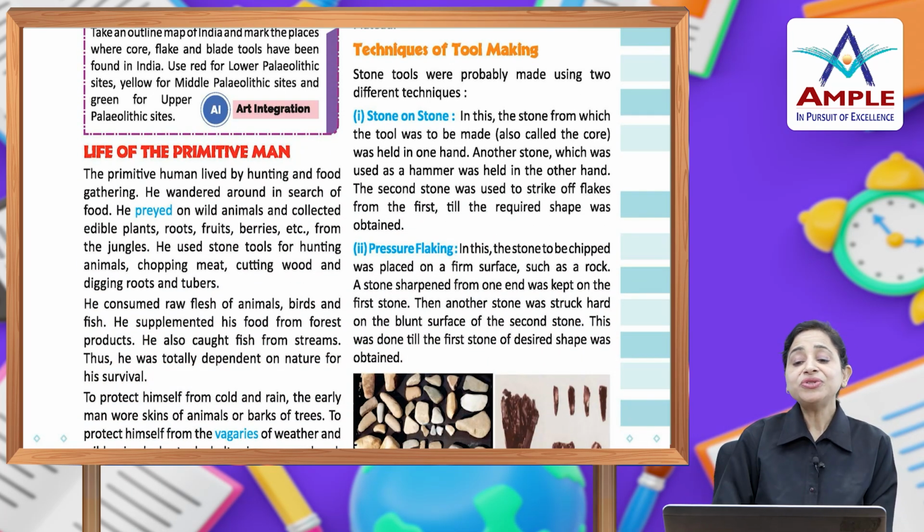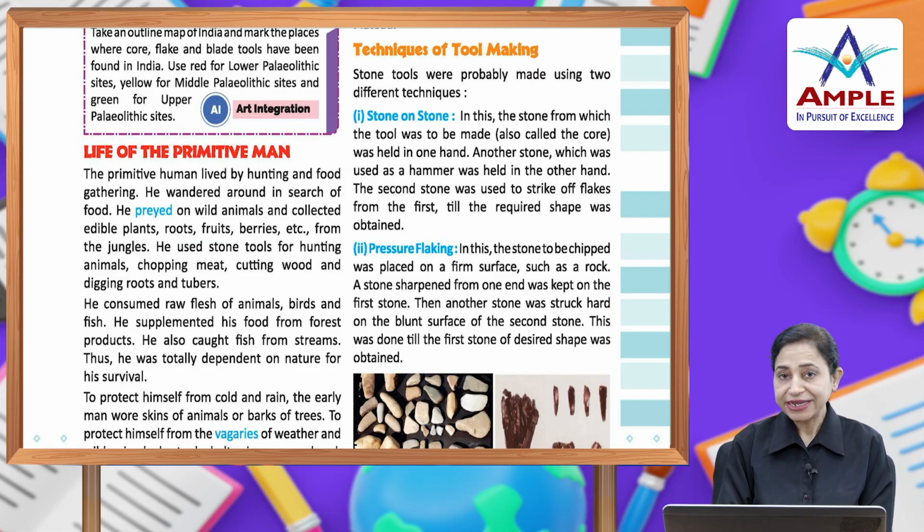Stone tools were probably made using two different techniques. Number one, stone on stone. In this, the stone from which the tool was to be made, also called the core, was held in one hand, and another stone which was used as a hammer was held in another hand. The second stone was used to strike off flakes from the first till the required shape was obtained.